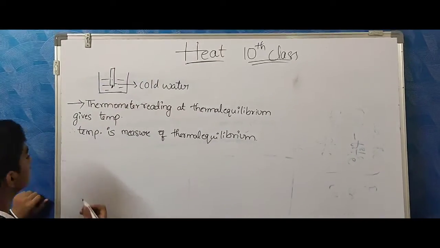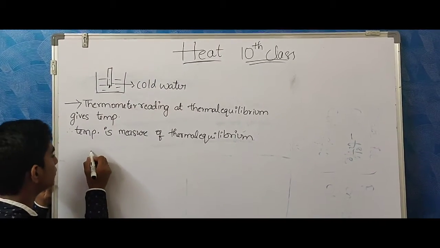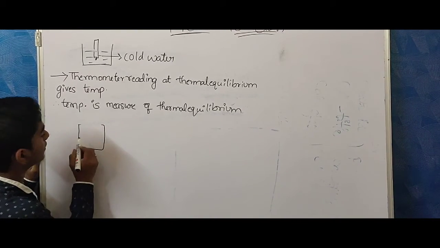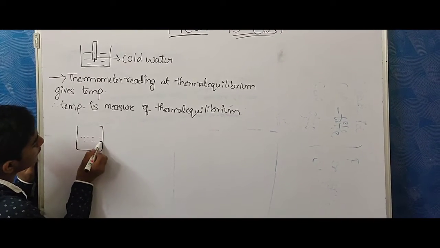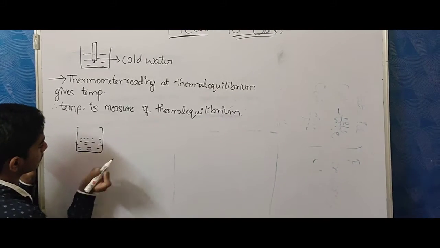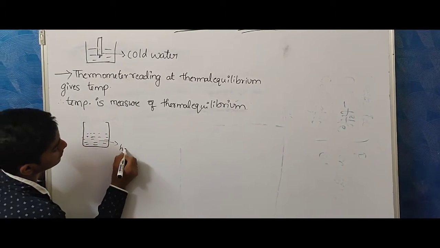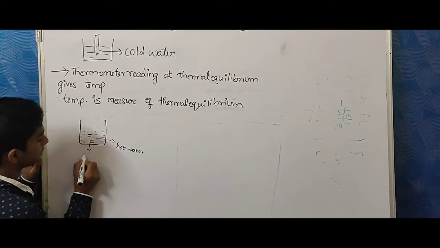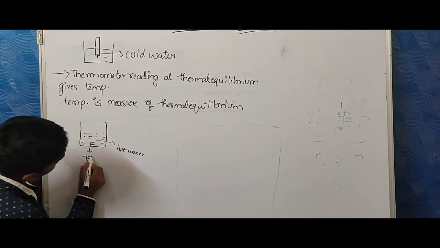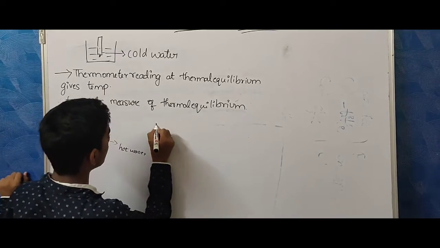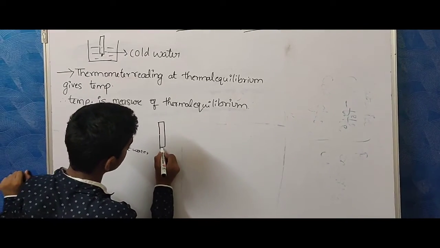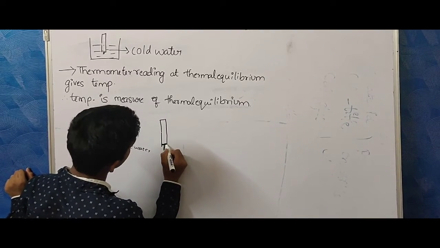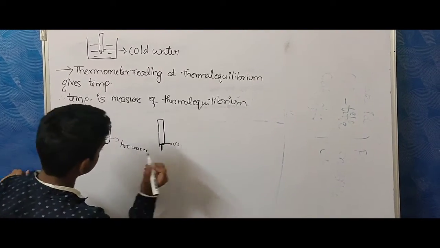To better understand, we take one example. There is a bowl which is filled with some water. This is hot water. It is at 75 degrees Celsius. And one thermometer. The mercury level is 0 degrees Celsius.